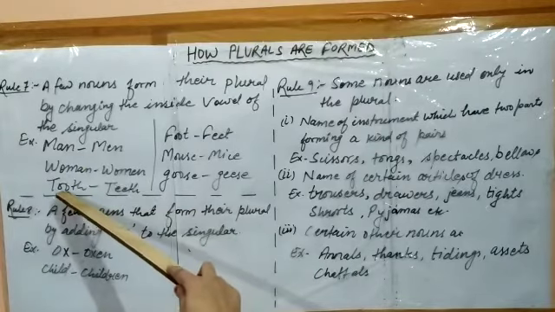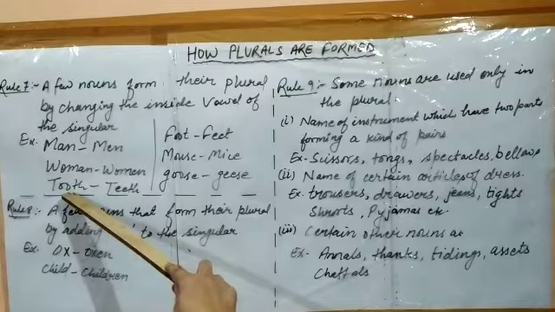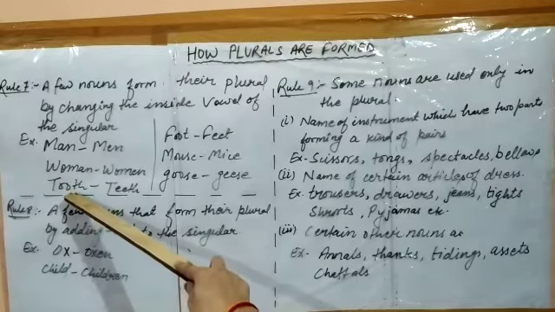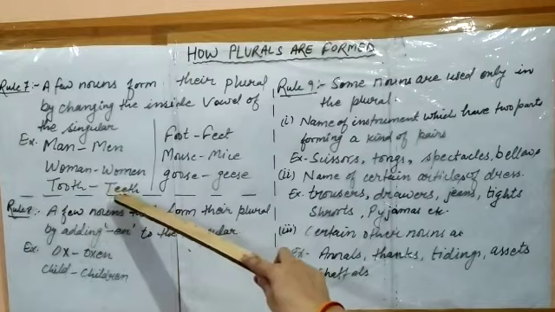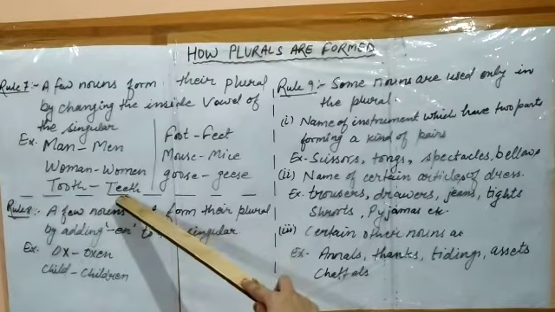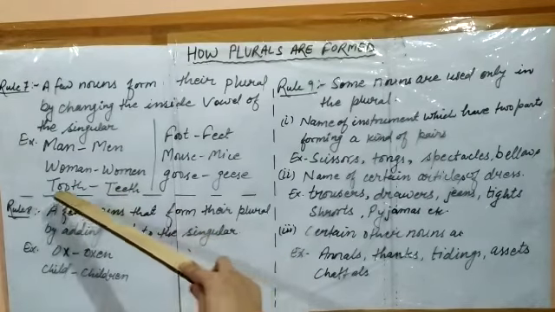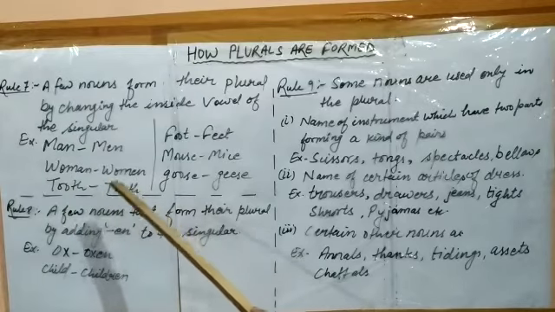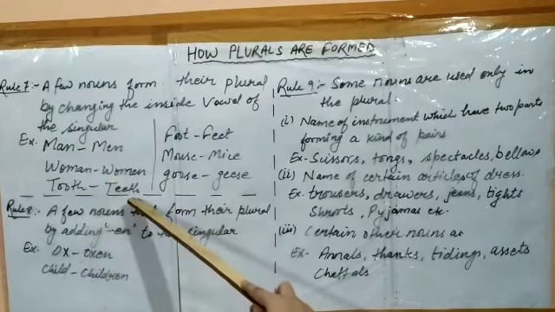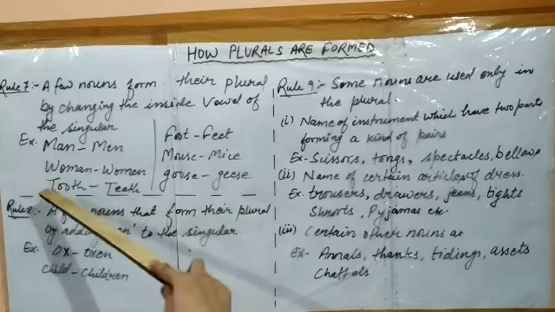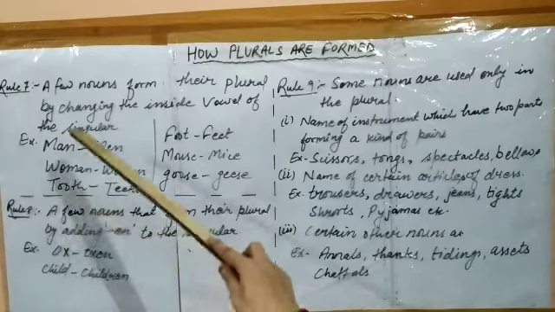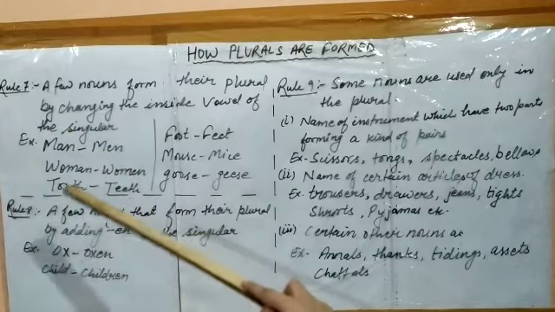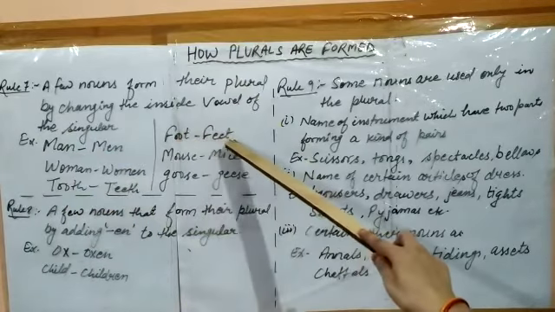The middle vowel is double o, and it will become another vowel, double e. So what does it become? Teeth. The inside vowel is changing into another vowel and it becomes the plural form. Tooth is singular, and what is the plural of tooth? Teeth.